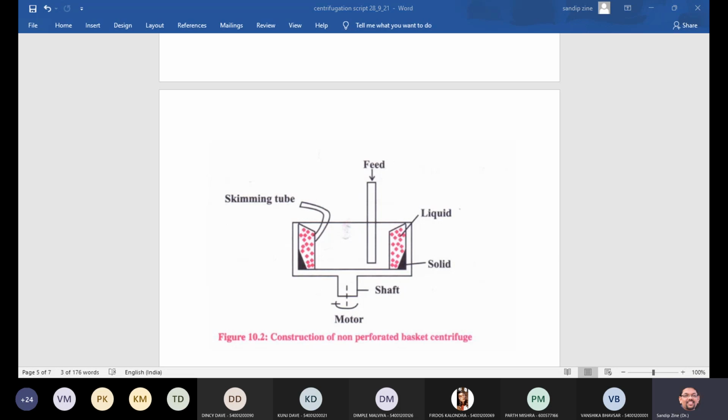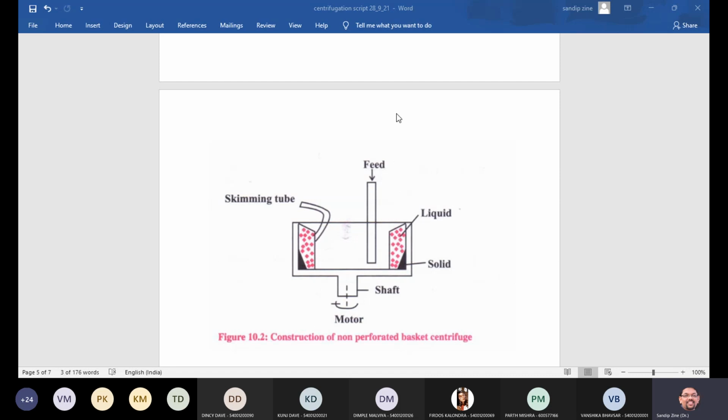Uses: the non-perforated basket centrifuge is employed when deposited solids provide high resistance to the flow of the liquid. The advantages and disadvantages are the same as what we have seen in the perforated basket centrifuge. In advantages, these centrifuges are employed when the solid concentration in a slurry is high, they occupy very little space, it is a rapid process, and the resulting product contains very low moisture content.